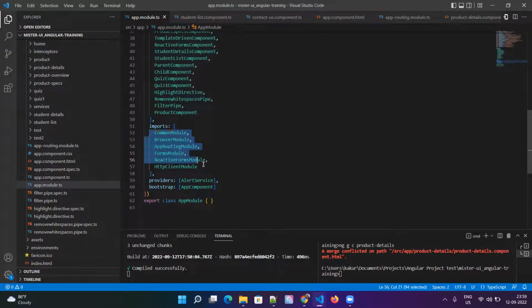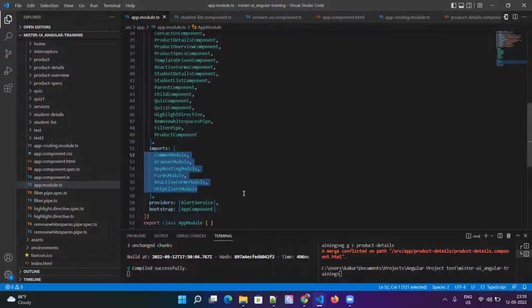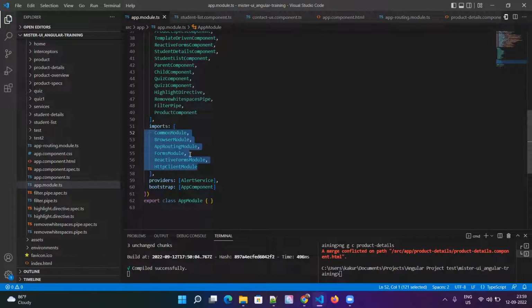And these are the imports, like this module needs this module: browser module, app routing module, forms module, reactive forms, HTTP client, and it can have third-party modules also. When this needs modules, then we are going to mention only those modules here, importing. Or dependencies, you can call them dependencies.